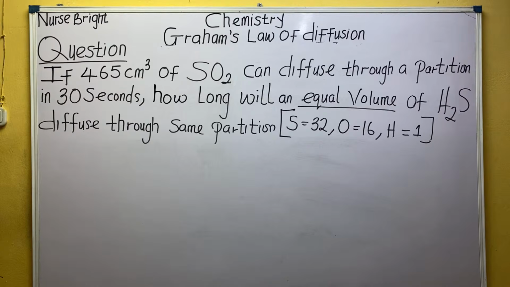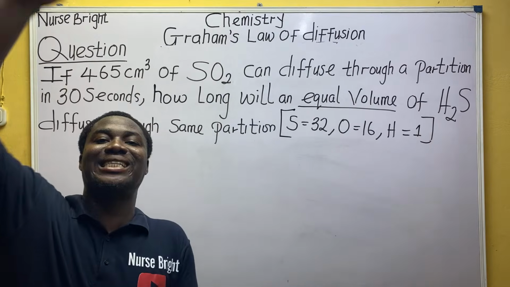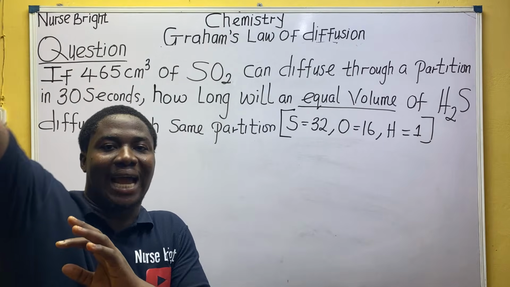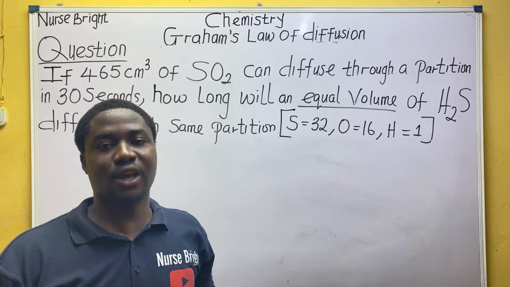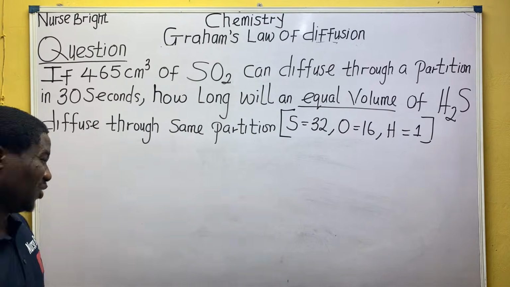I believe you are aware that the hydrogen sulfide mentioned here is a gas. It is a colorless gas. It has a rotten egg smell, and it is acidic in nature. Hope you are aware of that. On the test for this gas, it turns lead ethanoate paper black. So that is for that.